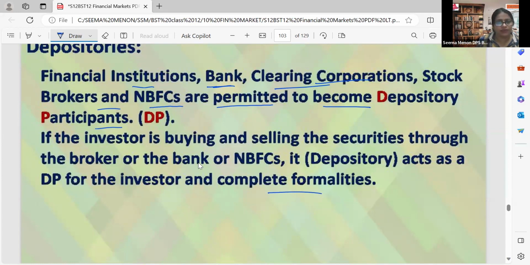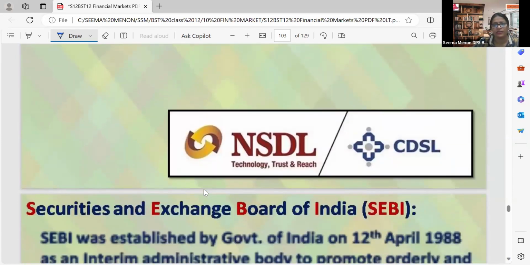If I purchase shares from a broker or from a bank, whoever it may be, they themselves act as the depository participant for the investor and complete all the formalities. In short, if we have a broker and depository participant, nothing to worry. Our dealings in the shares will be managed by these organizations.